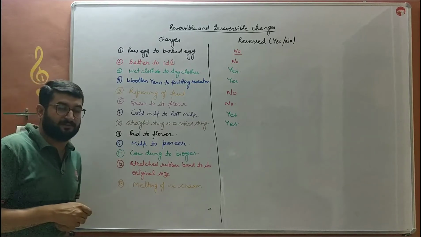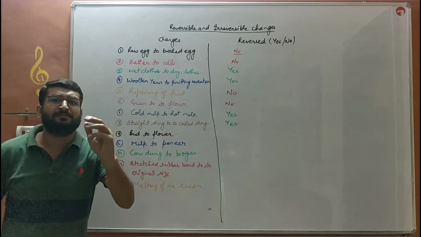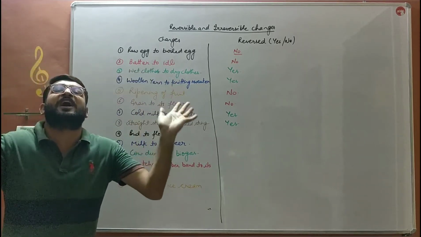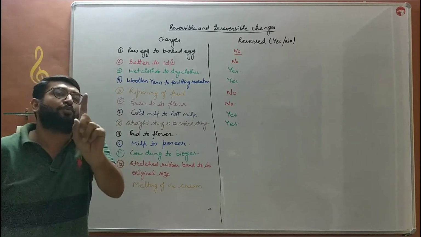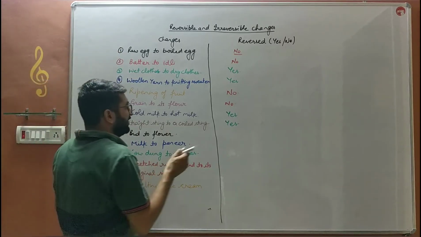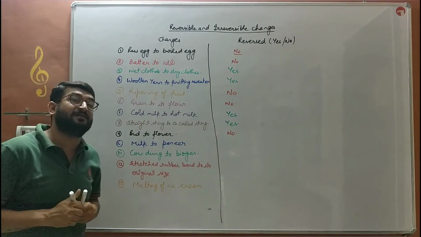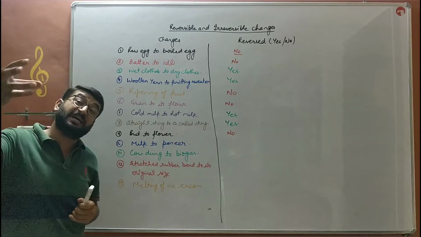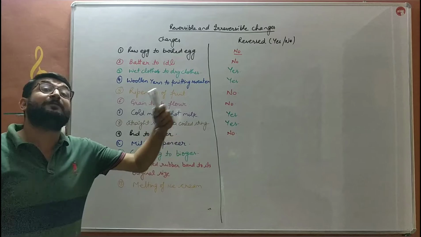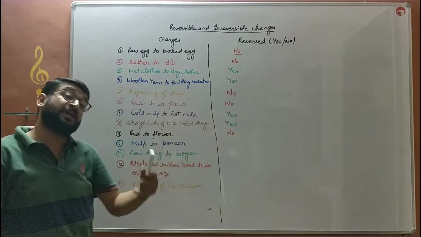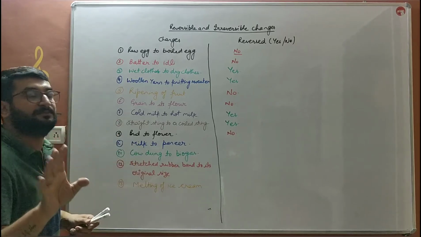Bud to a flower. What is a bud to a flower? That is a growth, बच्चे. A smaller bud will grow into a flower. Is it possible that the flower can be converted into a bud? No. This change is an irreversible change. A flower can produce a new bud, but a flower cannot be changed into a bud. वो नया बड प्रोड्यूस कर पाएगा बच्चे आगे चल के, बट उससे दोबारा बड को बनाया नहीं जा सकता, उसे बड में नहीं कन्वर्ट कर सकते हैं.